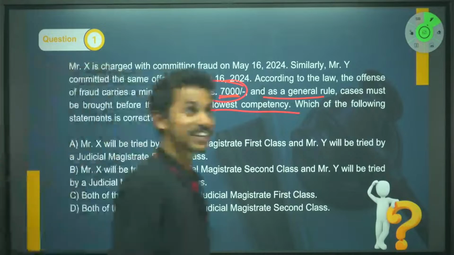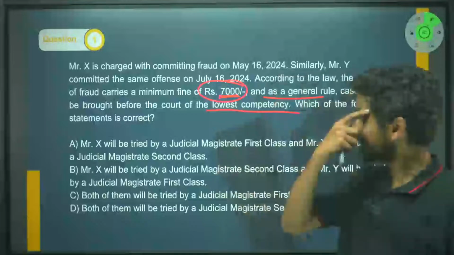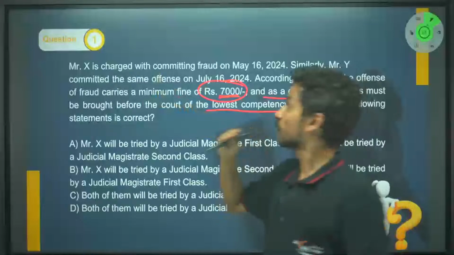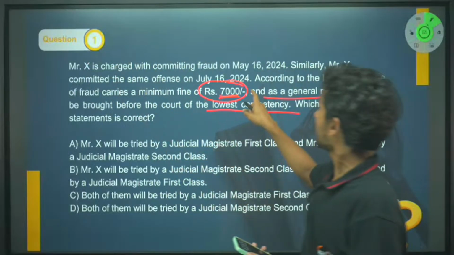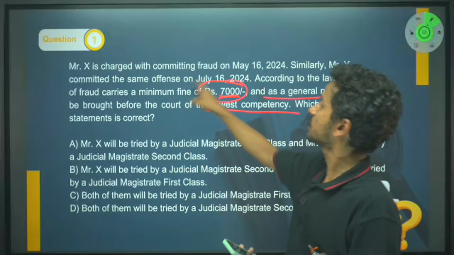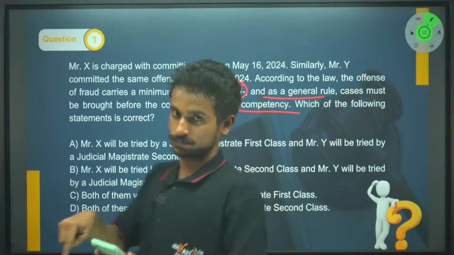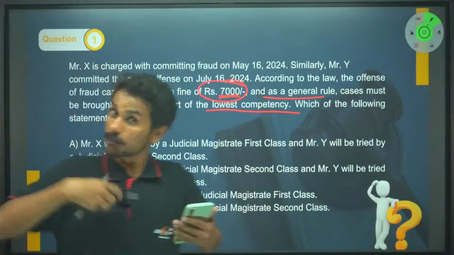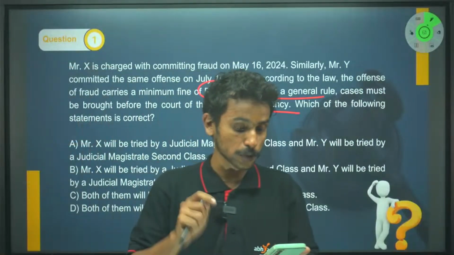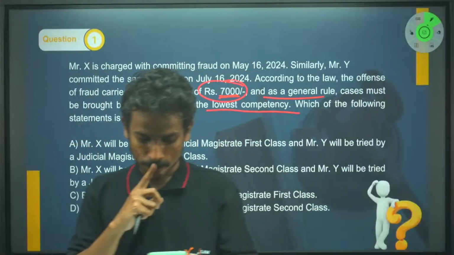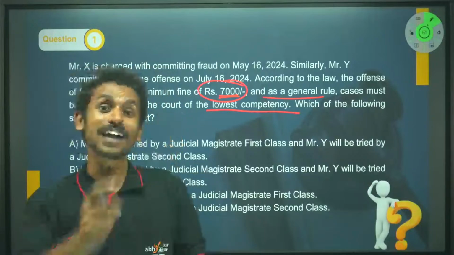Oof, I see very different answers from all of you. Try to understand: this factual scenario is saying that one offense is done on the 16th of May by a person called X, and then Y has committed the same offense on July 16th. Now, if today I want to file a case, being a police officer who has investigated this case, in which court would I present this particular charge sheet? That's the question. Right, so the first thing, there is a date in the question and there is a date in the passage.